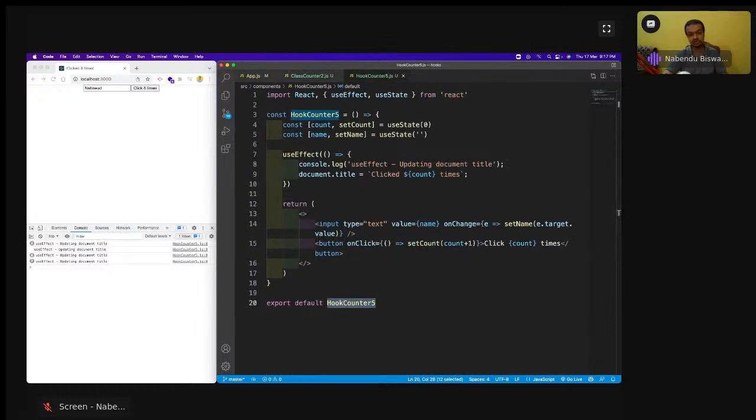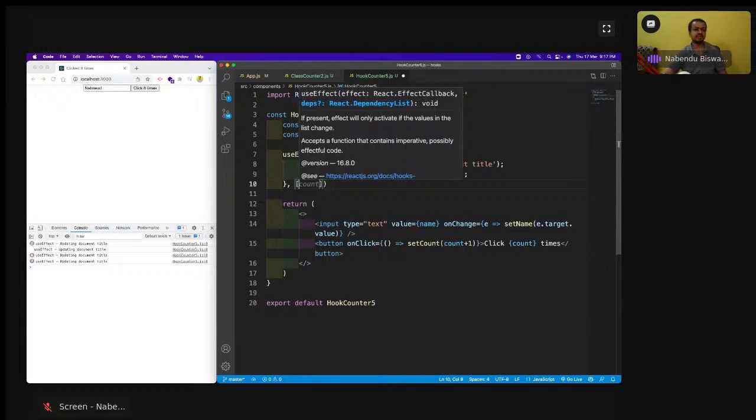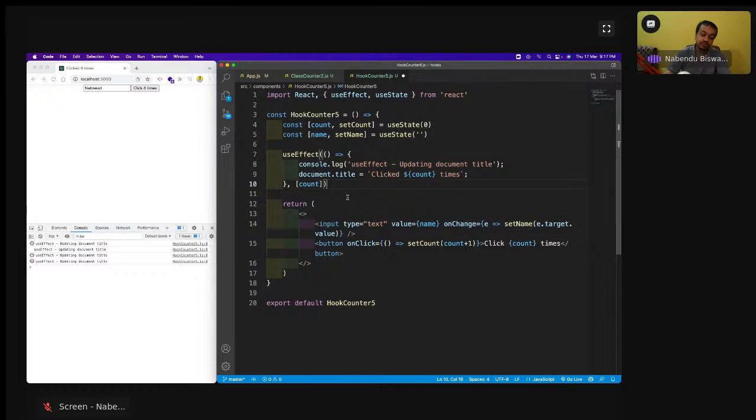Very easy thing here. So useEffect is used in different configurations actually. One of these configurations is like this. I'll come here, and it takes a second parameter, which is the array, and here I have to give a count. So what does that mean? What does this count mean? Let me refresh it.